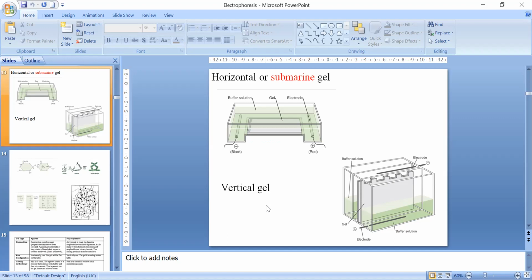Vertical gel electrophoresis is time taking, a little bit difficult to make, like you have to set up the system, cast the gel between the plates and all that. So it is cumbersome and it is costly. So we have to make a choice whether our work can be done with horizontal gel electrophoresis, or do we need to go to vertical gel electrophoresis.